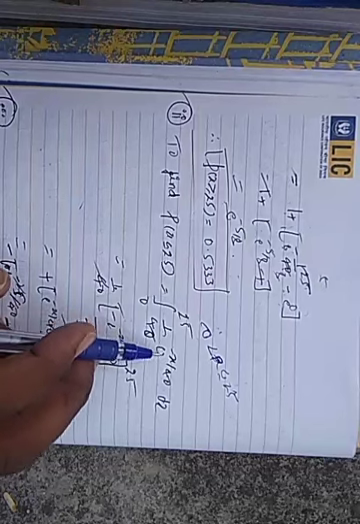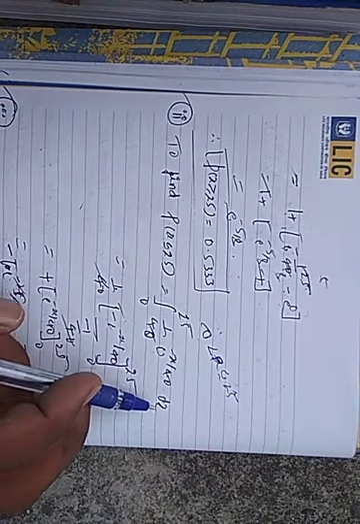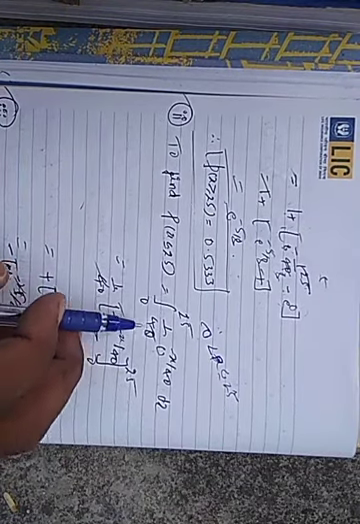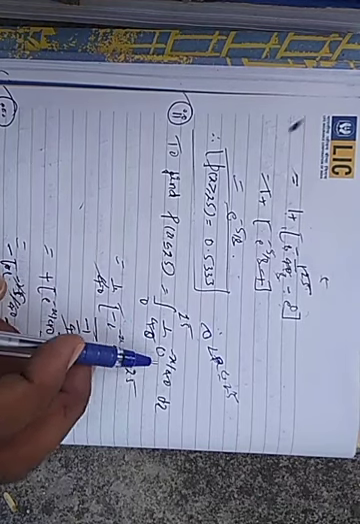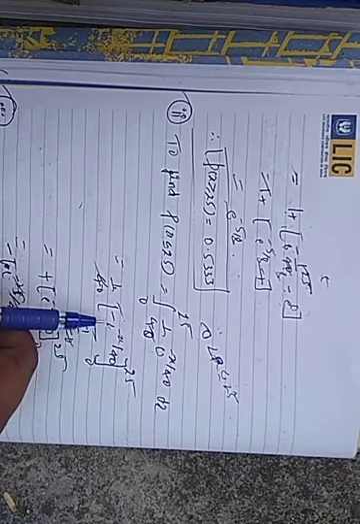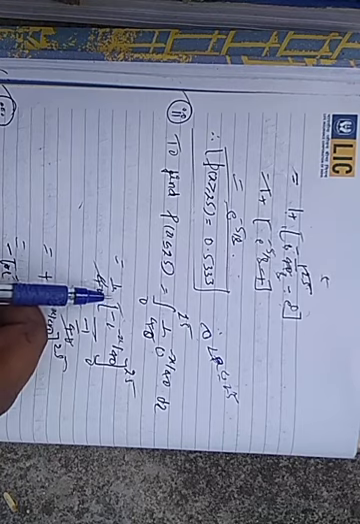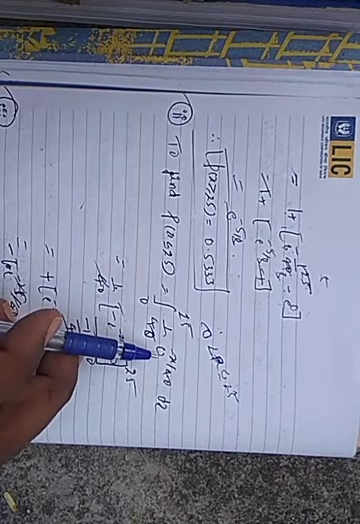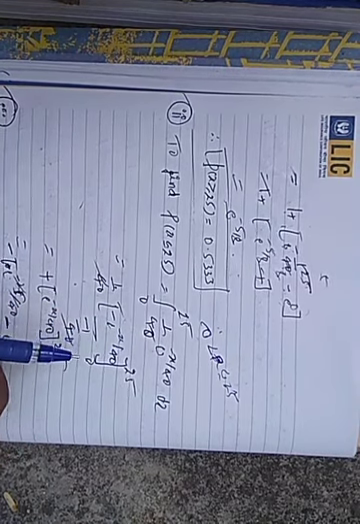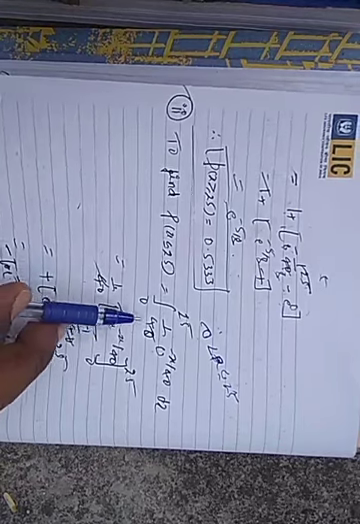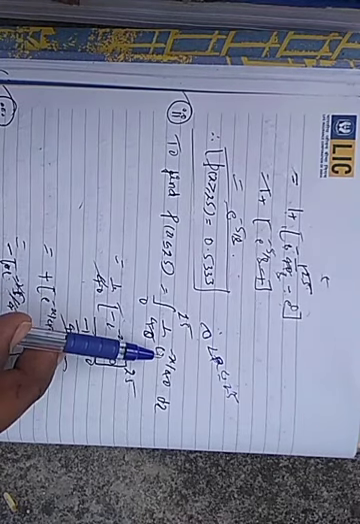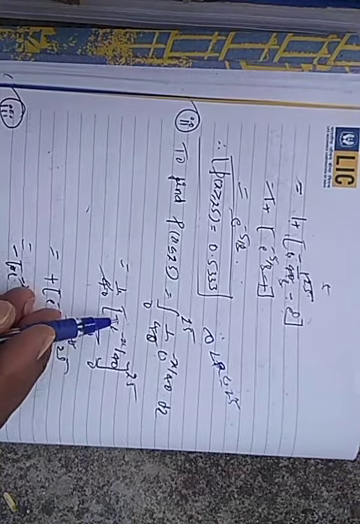The integral of 1 divided by 40 e to the power of minus x divided by 40 dx. We know that f of x is 1 divided by 40 e to the power of minus x divided by 40. Take 1 divided by 40 outside, and integrate e to the power of minus x divided by 40. The integral of e to the power of x is again e to the power of x, so here we get minus e to the power of minus x divided by 40.